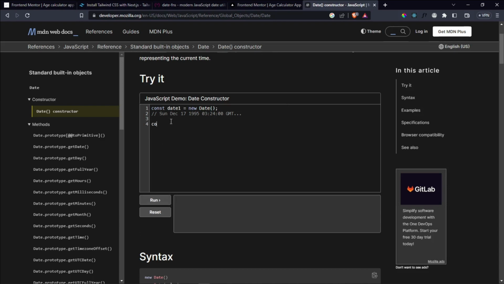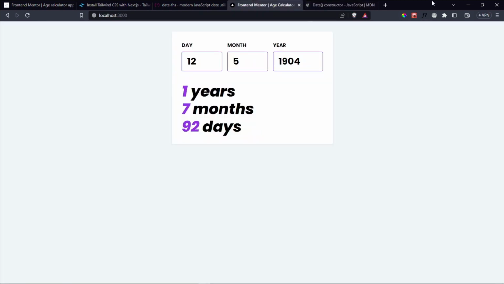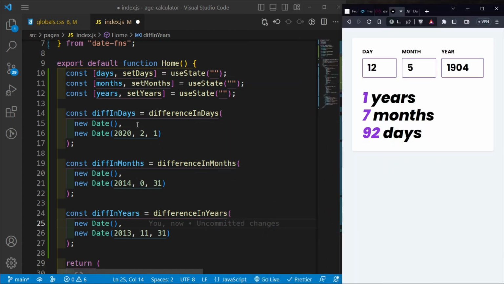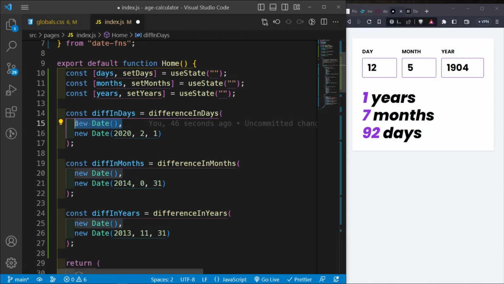Oh, wait a minute. Console.log date 1, and then run it. So it evaluates to April 6th, and I don't know whether this is going to work, but we can just try it out. If it doesn't work, then it's okay. So let's have this as new date, because hopefully this is going to get the current date no matter when you're watching this video. So it should work.